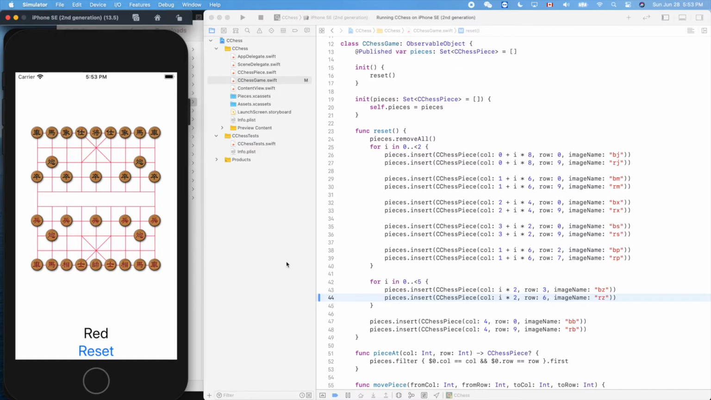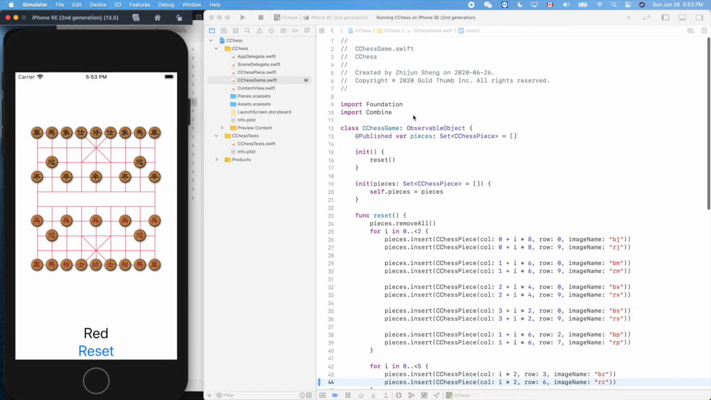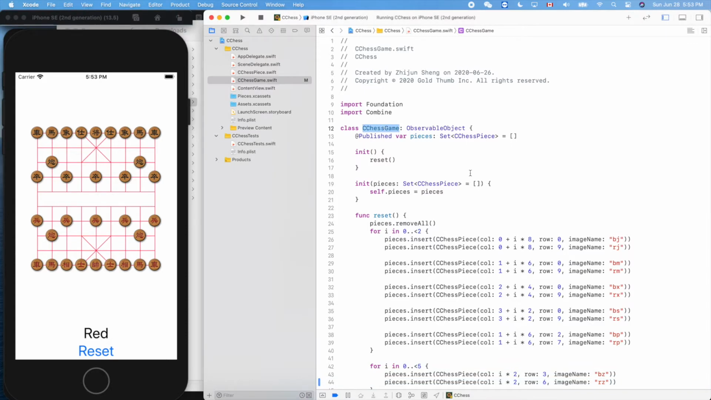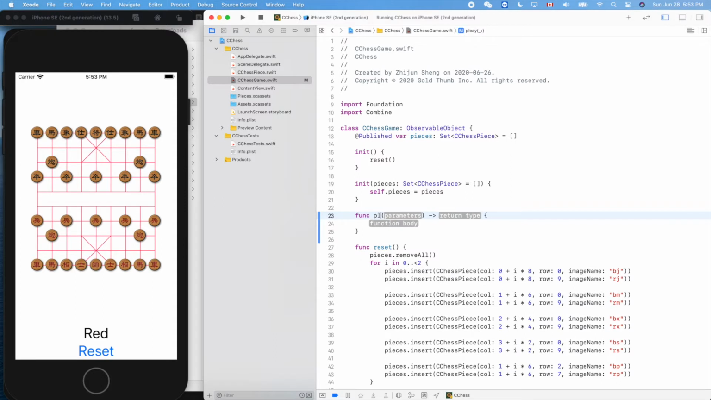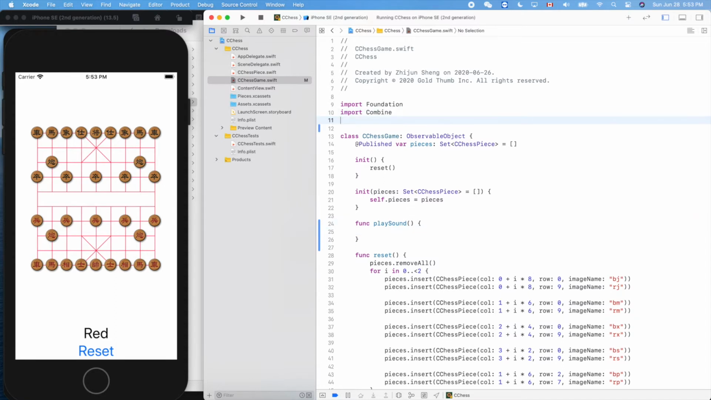So let's do our sound stuff. To play sound, we'll use this CChess game. Let's create a function here to play sound. Okay, like that, function play sound. And to play sound, we need to import another module, AVFoundation.